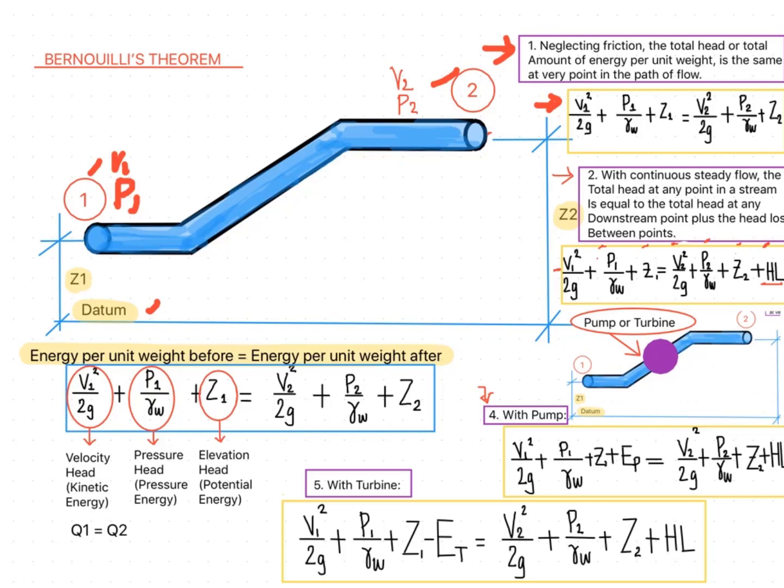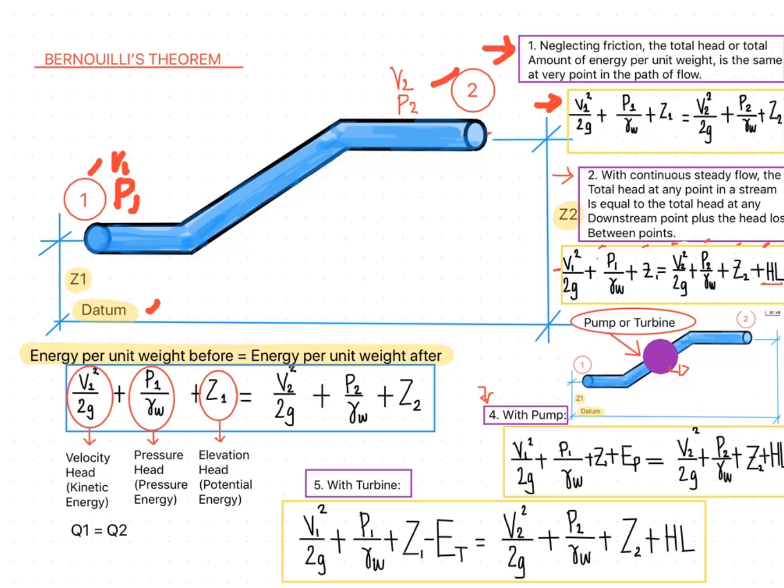So, with a pump, if this is a pump here, then our equation will be V1 squared over 2G plus P1 over unit weight of water plus Z1 plus the energy caused by the pump, or E sub P, is equal to V2 squared over 2G plus P2 over unit weight of water plus Z2 plus the head loss. Okay, so you can see from our equation, the cause of the pump is to add energy from point 1